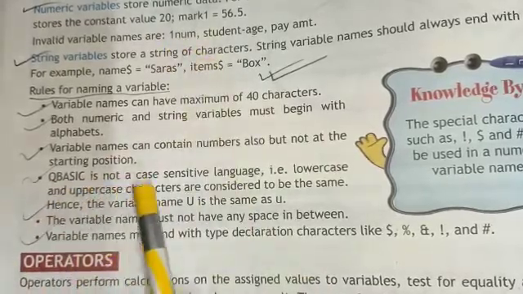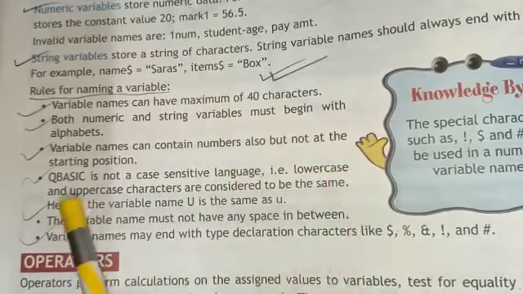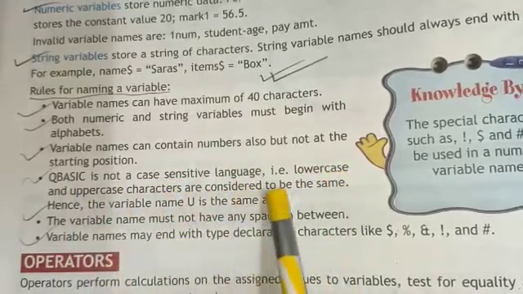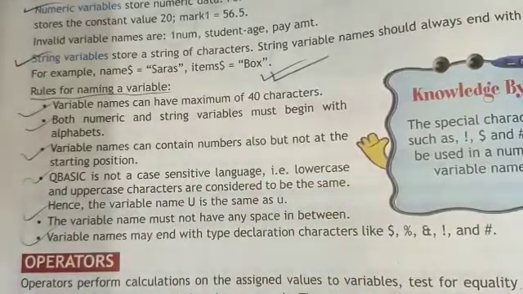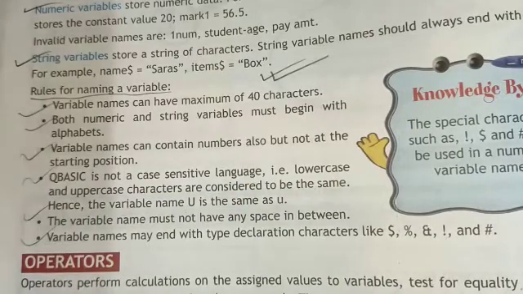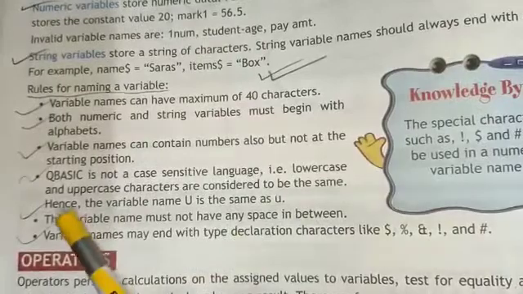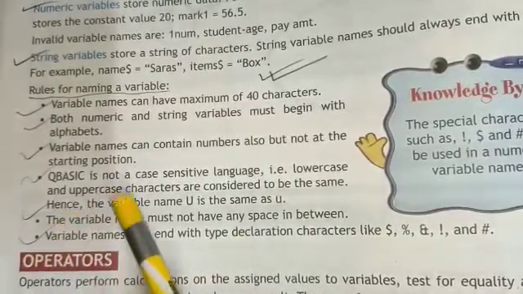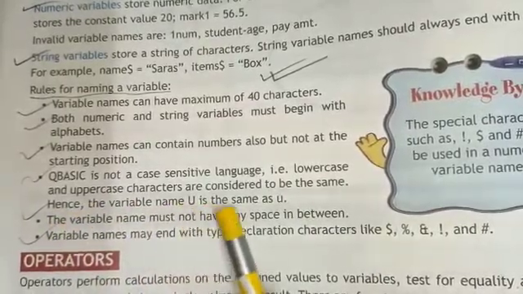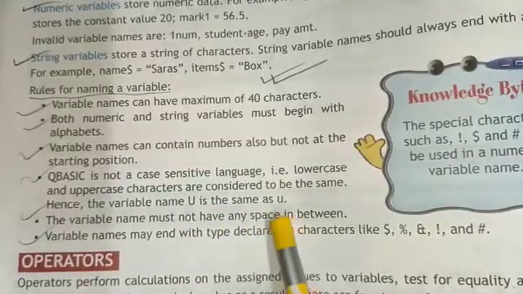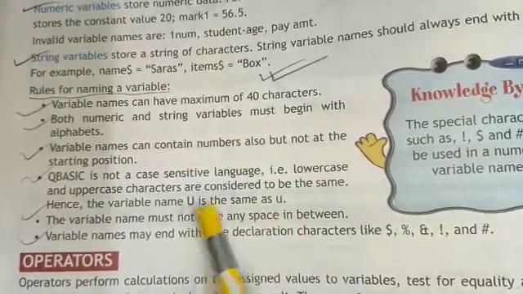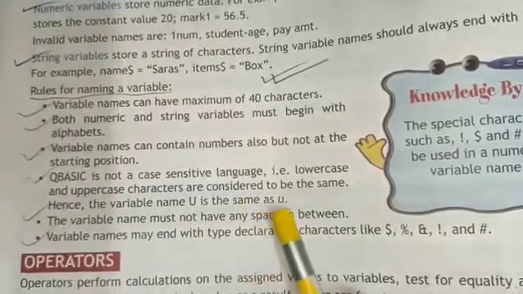QBasic is not a case sensitive language, that is, lowercase and uppercase characters are considered to be the same. Lowercase means small letters, uppercase means capital letters. Hence the variable name capital U is the same as small u.